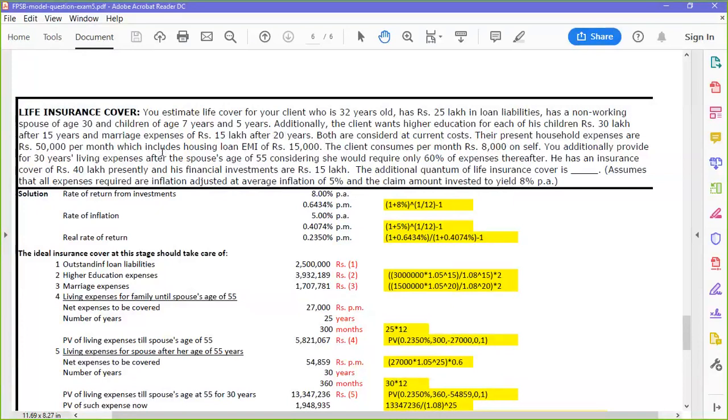Their present household expenses are 50,000 per month, which includes housing loan EMI of 15. The client consumes 8,000 per month on self. You additionally provide for 30 years living expenses after spouse's age of 55, considering she would require only 60% of the expenses thereafter. He has an insurance cover of 40 lakhs presently and his financial investments are 15 lakhs. So the additional quantum of life insurance cover is dash, assuming that all expenses required are inflation adjusted and investments invested at 8% return.